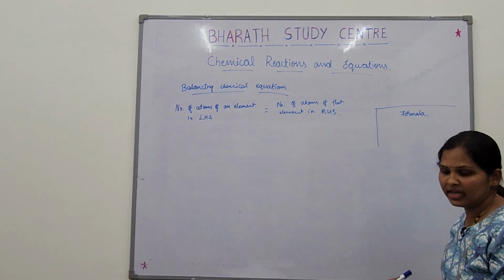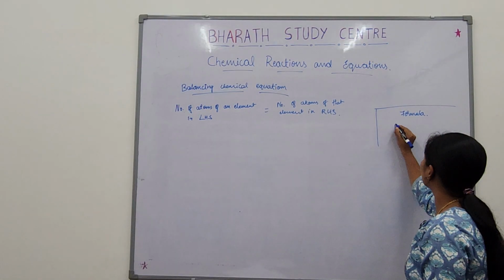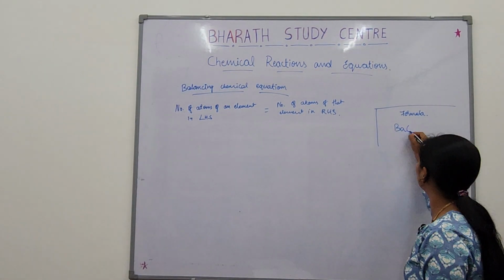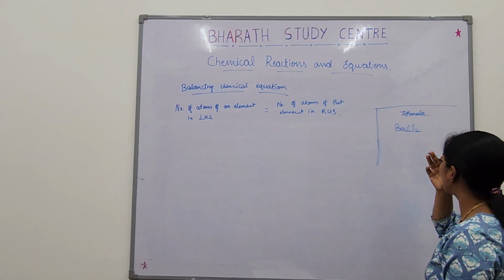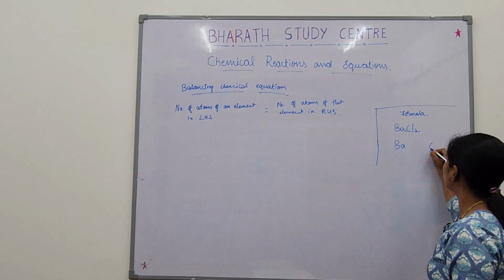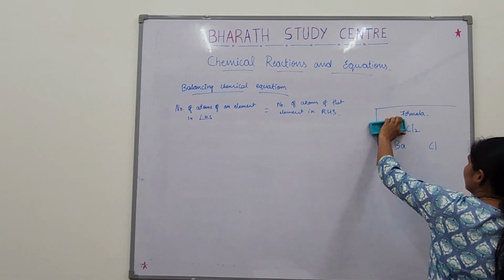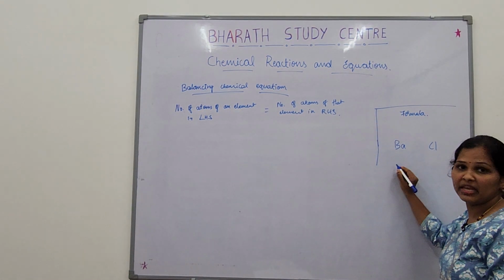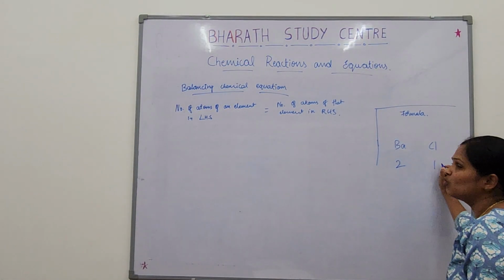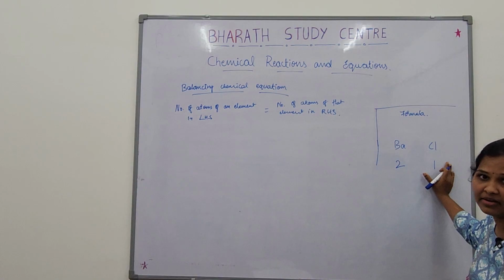Okay. Barium chloride. BaCl2 you have to write, right? So, first you should know the valency of barium and you should know the valency of chlorine. So what is the valency of barium? Barium valency is 2. Chlorine valency is 1. This you have in 9th grade.